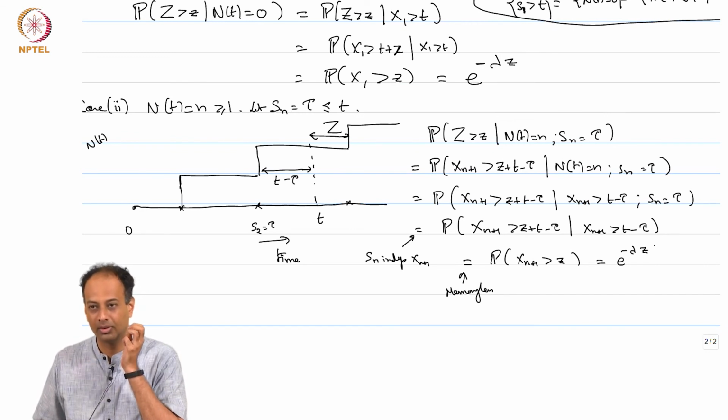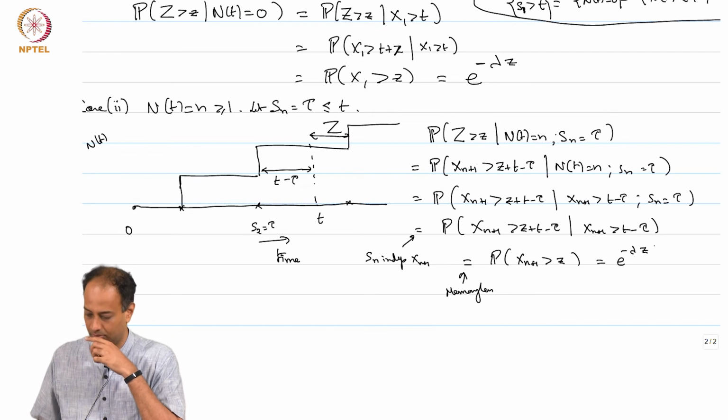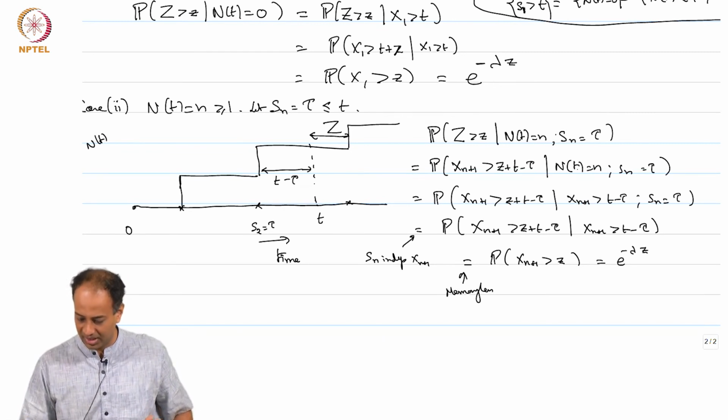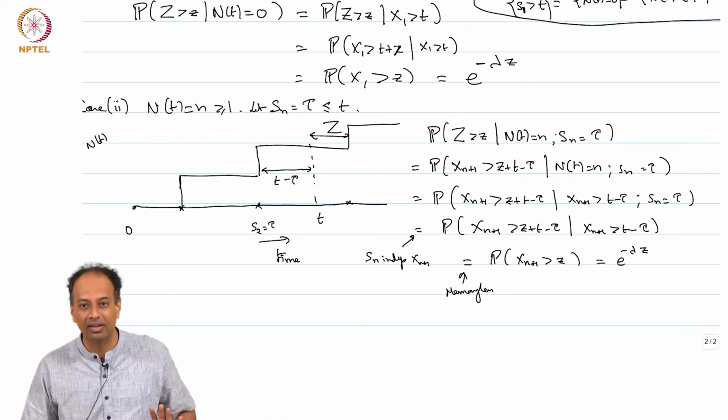So you see that the conditional distribution of z given S n equal to tau boils down to an unconditional distribution; you can just drop the conditioning. So you can see that z is independent of S n.